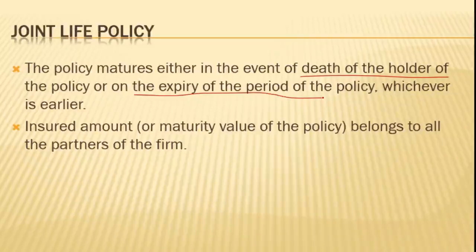Whatever the maturity value, that belongs to all the partners of the firm, because for this joint life policy, the premium is paid out of the funds of the business. Business funds belong to all the partners.